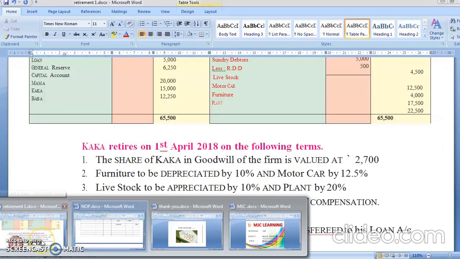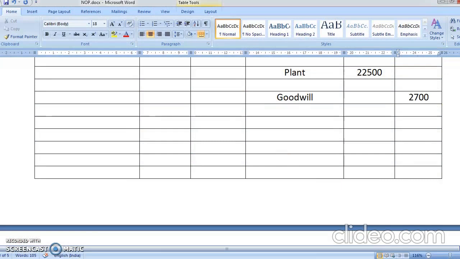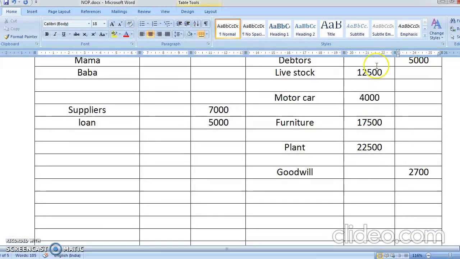Chalo, next. What is the adjustment? Furniture is depreciated by 10%, motor car is depreciated by 12.5%, livestock is appreciated by 10%, and plant is appreciated by 20%. So let's do the entries now. Livestock is appreciated by 10%. What do you mean by appreciation? Appreciation means add. So you'll write appreciation. Appreciation by 10%. So 10% is 1,250. Appreciation means add. So this comes to 13,750.